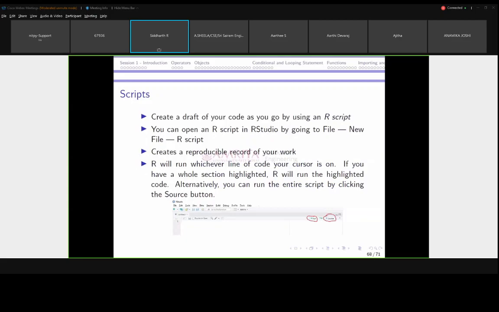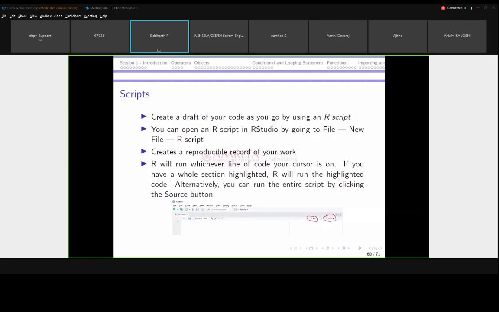Up to now we have used the command line for the program, right? We have not yet gone to the script part. If you want to reproduce the record of your work, for example with the command line, if you close the session and want to open the commands again, it is not possible. So you need a file to store all these commands, right? That is called a script.